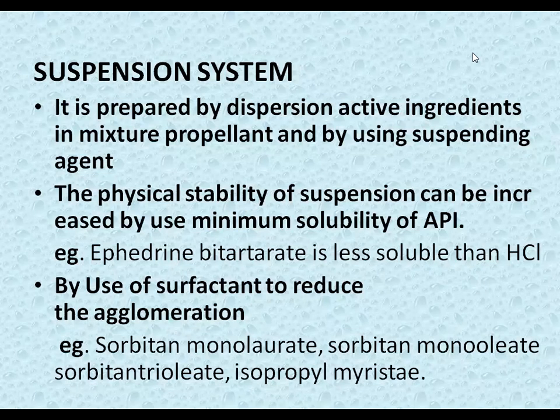So surfactants play a very important role in suspension type preparations, and they prevent the agglomeration of the particles. If there is no agglomeration of particles, there is continuous flow. It will not choke the dip tube, or it will not choke the actuator. Sorbitan monolaurate, sorbitan monooleate, sorbitan trioleate and isopropyl myristate are the surfactants generally used in suspension systems.